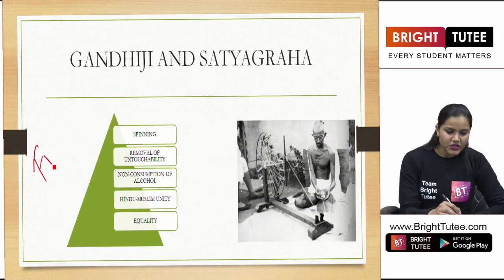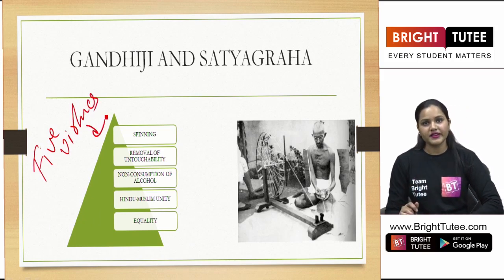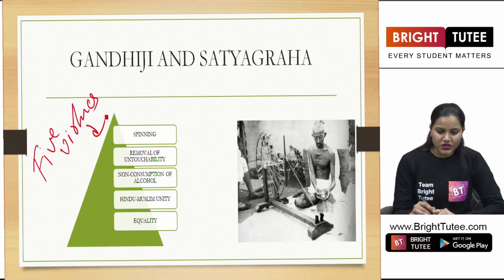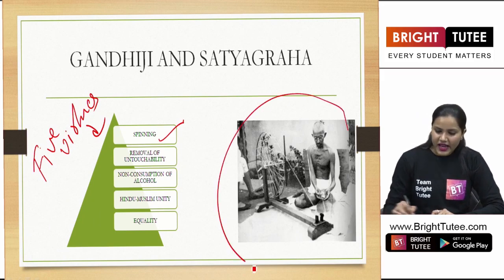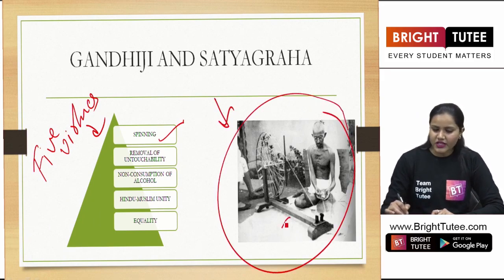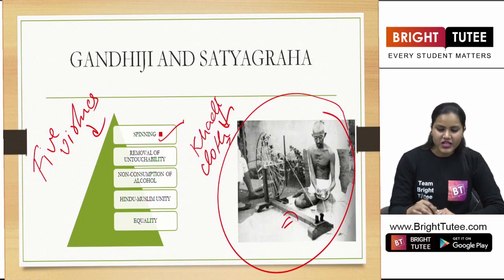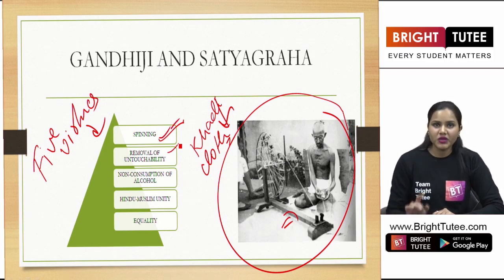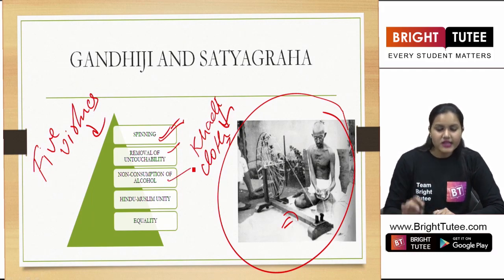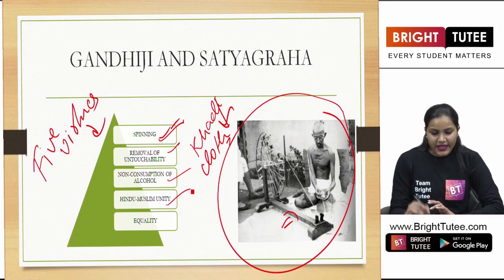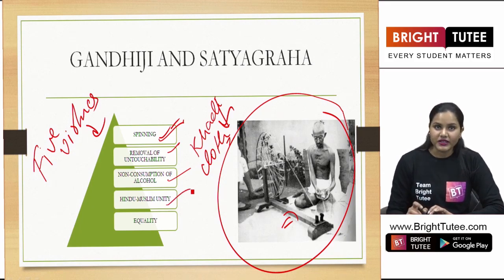So there were 5 virtues that Gandhiji talked about in Satyagraha. Now the first virtue was spinning. Again, as you can see in this image, Gandhiji with his charkha, because he emphasized on wearing the khadi cloth, right? So he emphasized on spinning. Removal of untouchability, that was again prevalent during that period. Non-consumption of alcohol. Hindu-Muslim unity and equality.